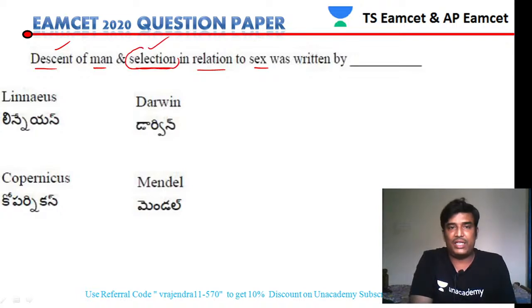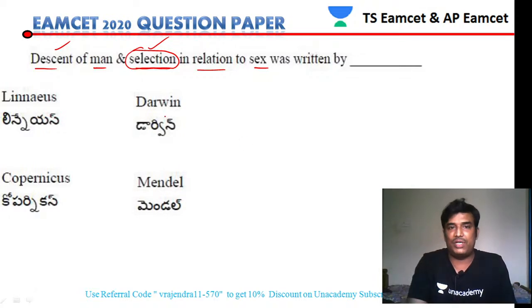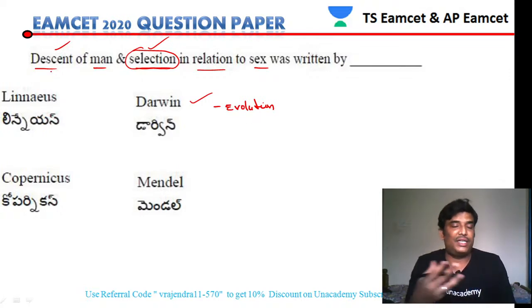Whenever the term selection is given, the person who has extensively written books about the selection of individuals is no doubt Darwin. Darwin extensively studied evolution. The name of the book clearly indicates it is related to evolution. Descent means it is something related to evolutionary aspects.